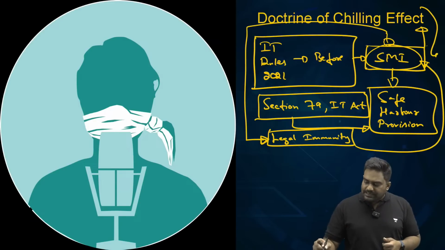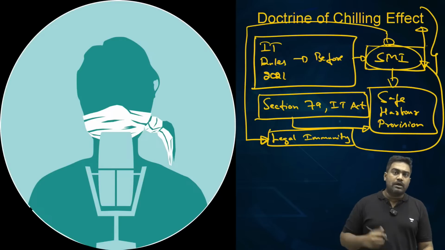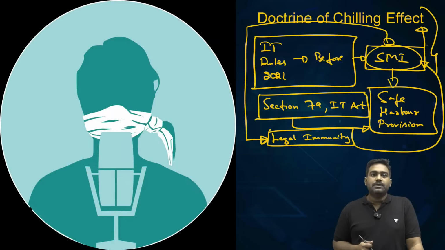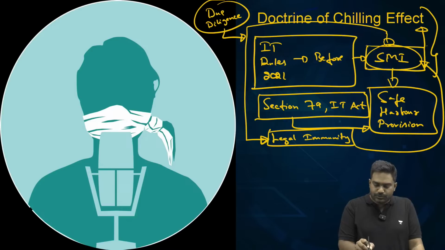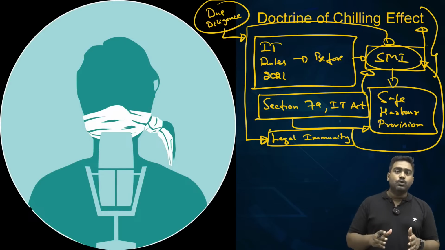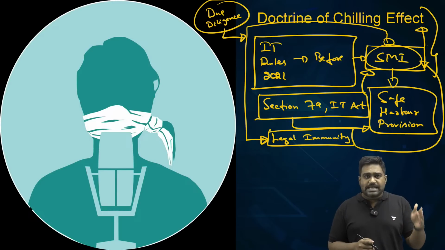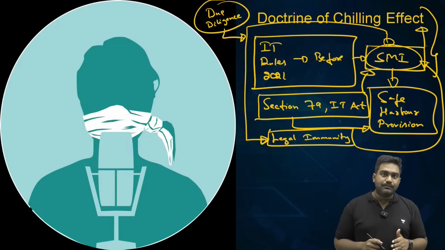But as these companies became non-cooperative with law enforcement, even in genuine cases, the government thought, let us remove the safe harbor. So basically, if these companies don't follow the new IT rules, if they don't show due diligence, if they don't show compliance with the new rules, then the government will lift the safe harbor, the immunity will be removed, which means the company officials can be arrested and prosecuted as well.